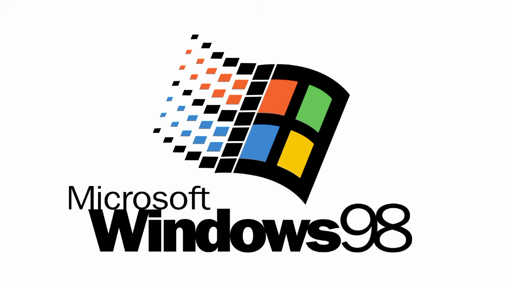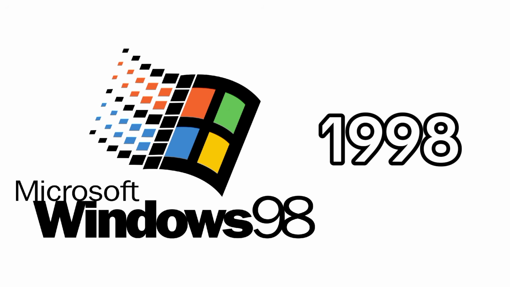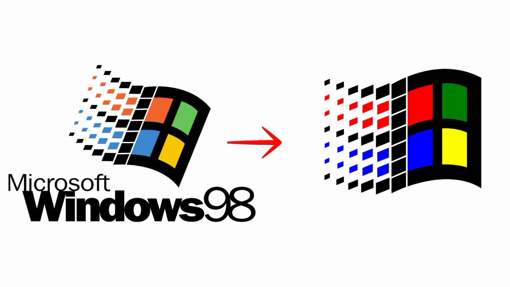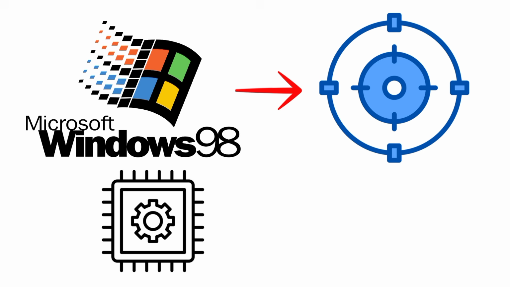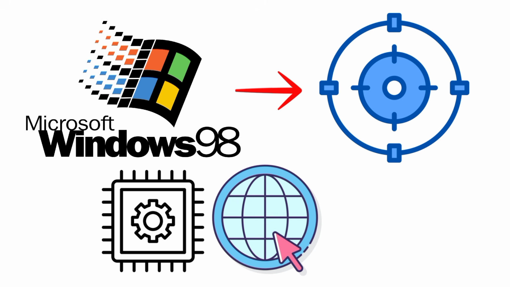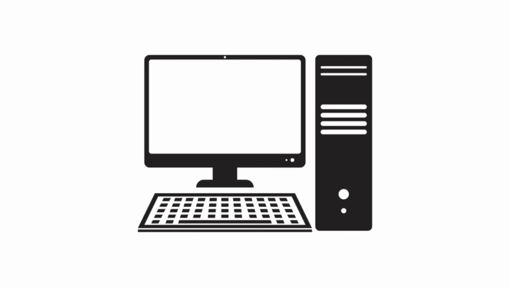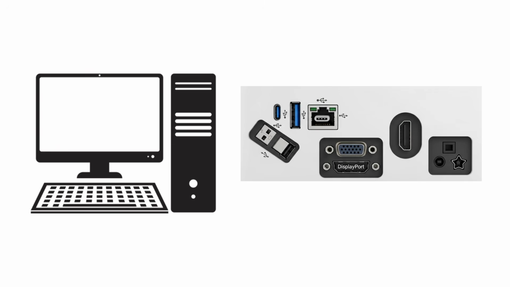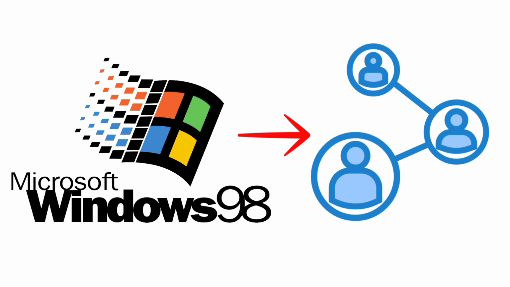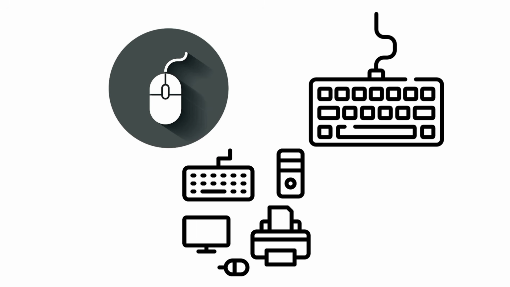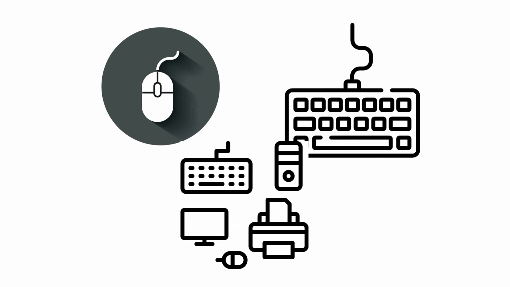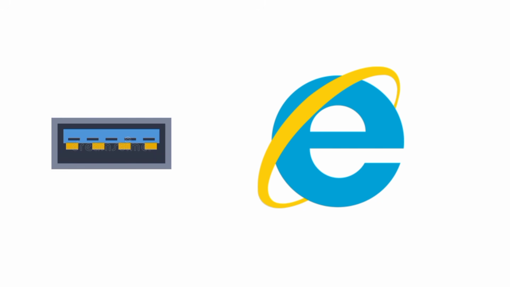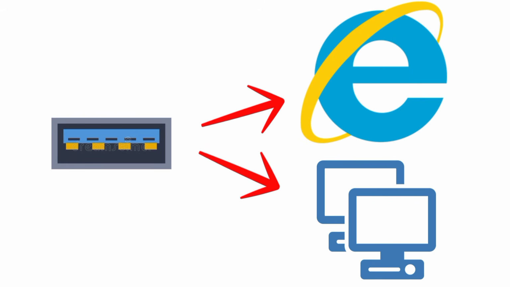Windows 98, released in 1998. Windows 98 was primarily an improvement on 95, focusing on better hardware and internet support. Most importantly, it introduced full USB support. Before this, computers had confusing ports for nearly every device. Windows 98 standardized the connection, allowing mice, keyboards, and other peripherals to use a single universal connector, the USB port. It also improved Internet Explorer's stability and added dual monitor support.